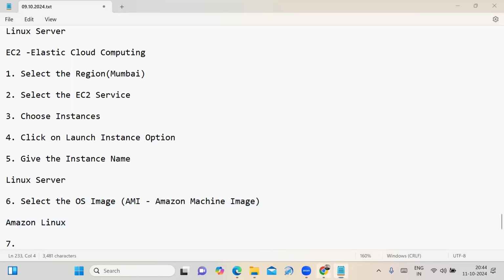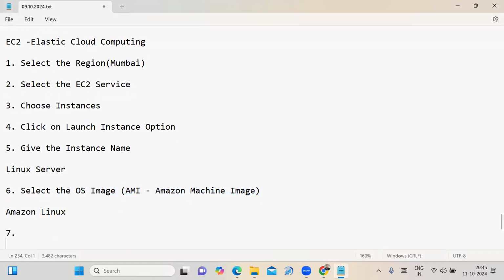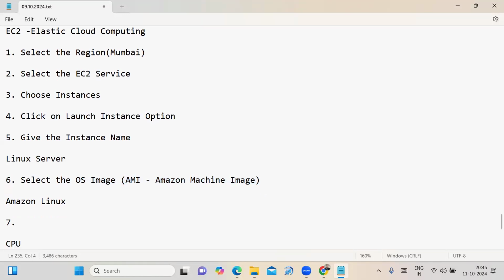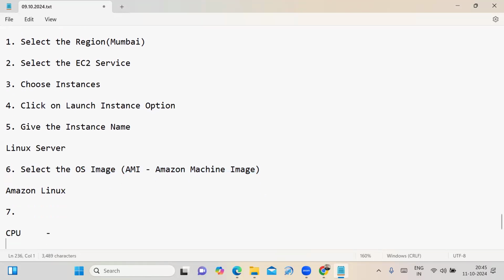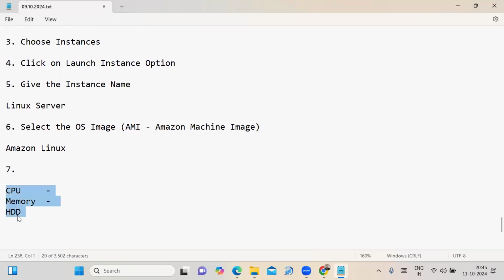Amazon Linux I am selecting. Fine. Then what is the next step to launch your virtual machine on the Mumbai region? Instance type. Sir, what is the instance type providing? It is providing how many CPUs you need, how much memory you need, and the hard disk capacity. In any server, these three things are very common.